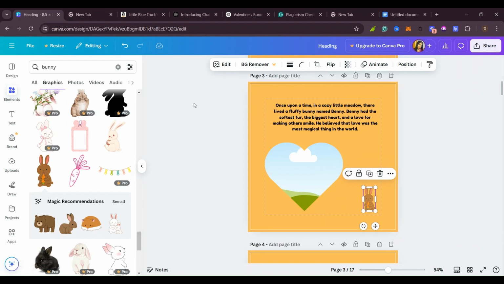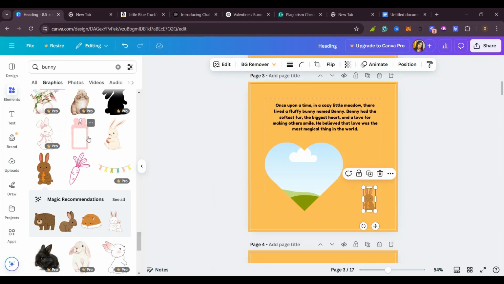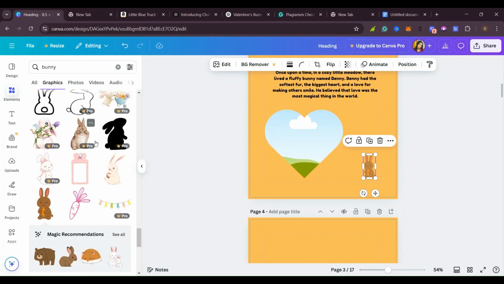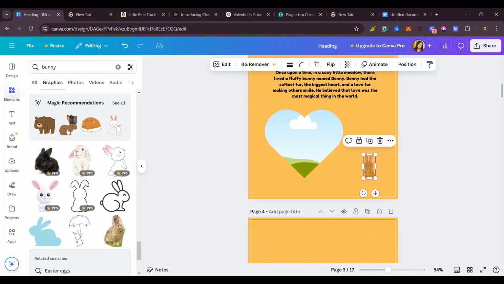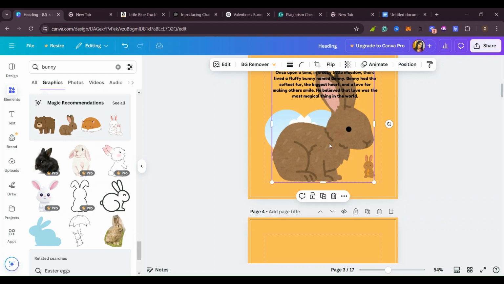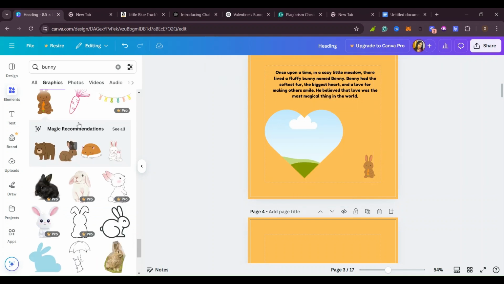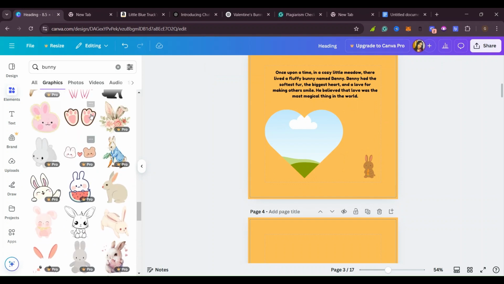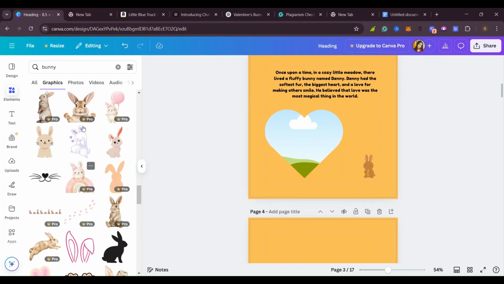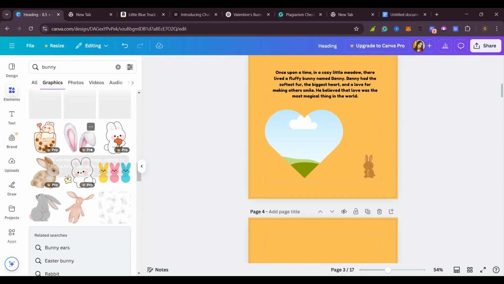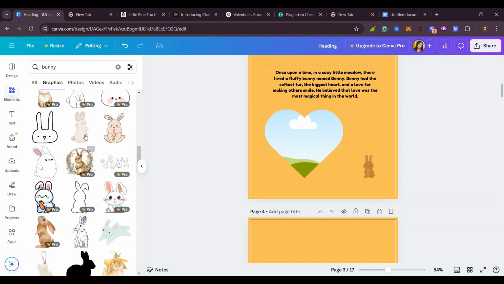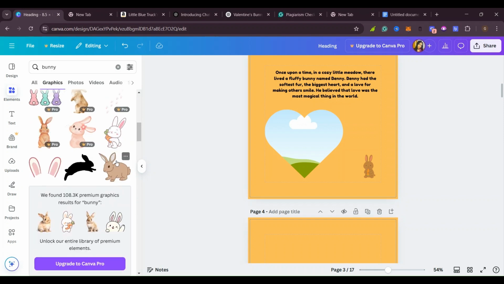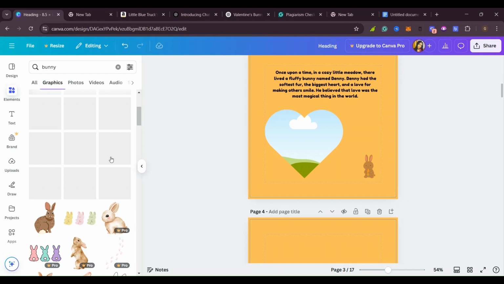Then we are going to go and pick our bunny that we used at first. Yes, and come and put it inside here. Yes, you go ahead and create different versions of it. And you can also create scenes according to the line of the story you are working on. Don't just be putting anything anyhow. Yes, it will not look good and your book will not look beautiful.